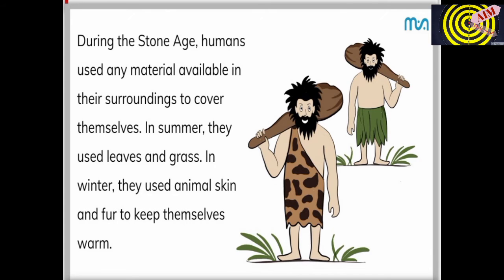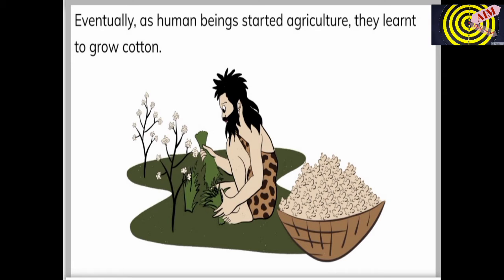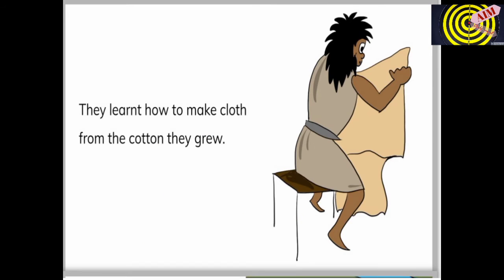Now, eventually, as human beings started agriculture, they learned to grow cotton. First of all, they learned how to grow cotton, and then they started growing it. Then, after growing cotton, they learned how to make cloth out of the cotton. So first of all they wore leaves or grass and then animal fur or skin, and then they grew cotton and made cotton cloth out of it.